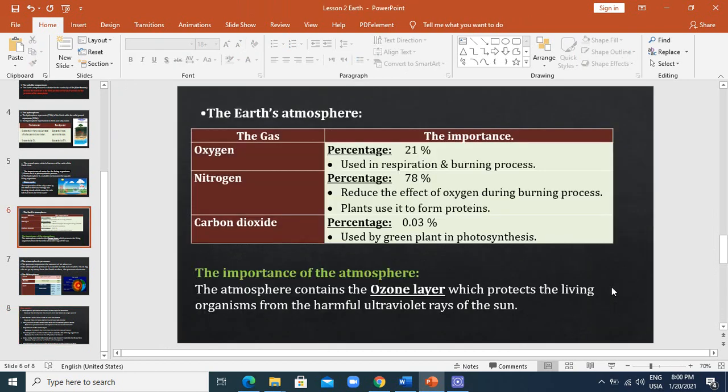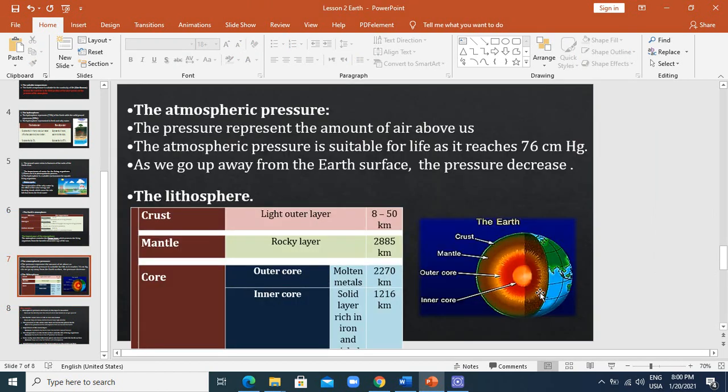The thickness of the outer core is from 2020 to 170 kilometers and the inner core is 1216 kilometers. Please revise these numbers as they are going to be in many questions. After this, we are going to have